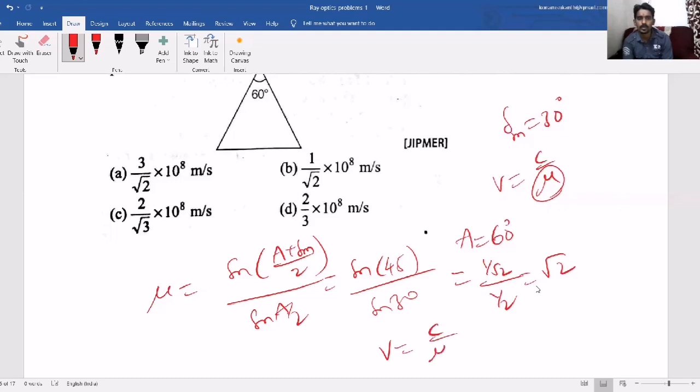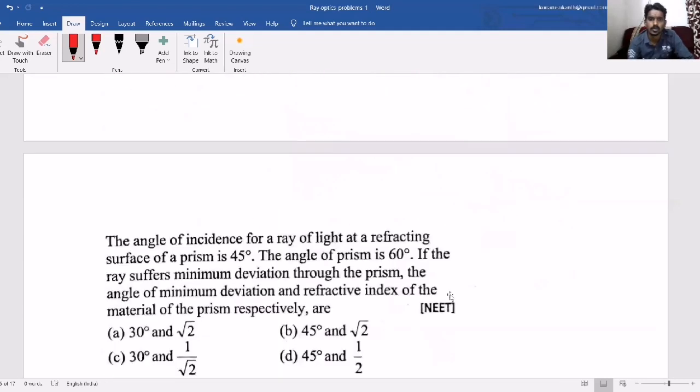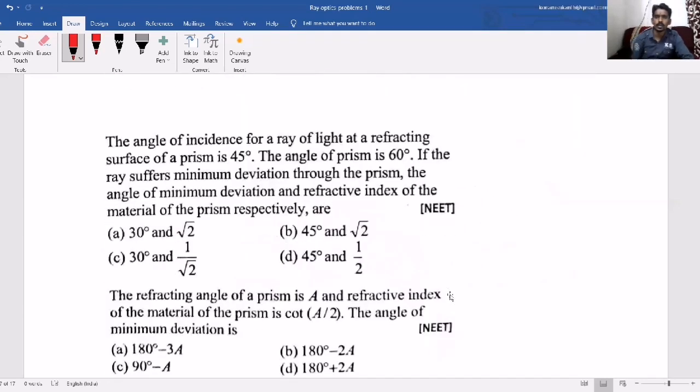So v equals c by mu. So 3 by root 2 into 10 power 8. So what is the answer that will come? Option A. So like this, the simple questions will come, formula based questions will come. The only thing is you need to understand the question properly, then you need to solve it properly.